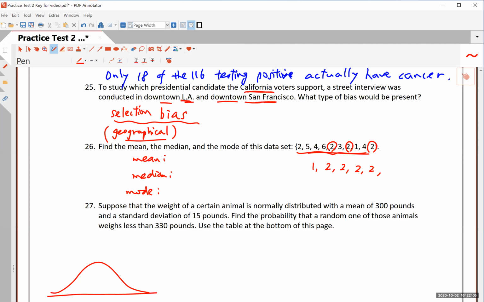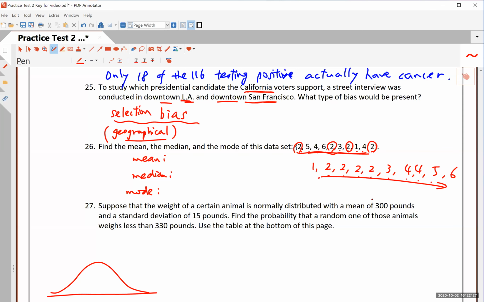Yes, you have 4 2s, and then you have 1, 3, and then 2 4s, and 5 and 6. All right, so that's 10 numbers. I have copied the 10 numbers from the smallest to the largest, okay?